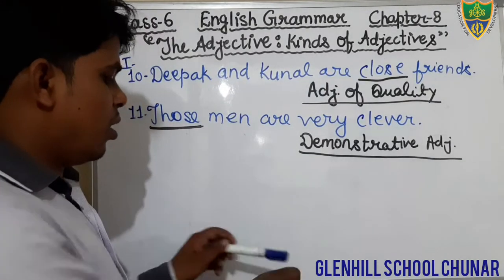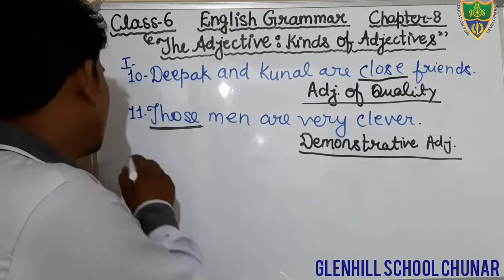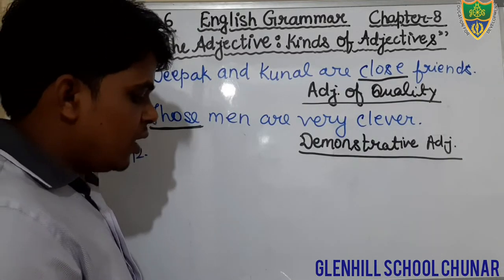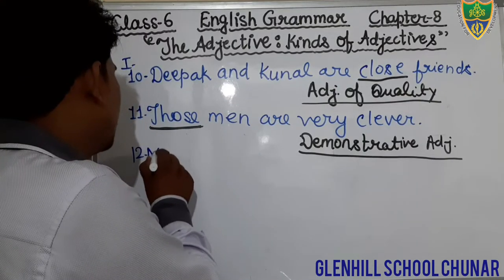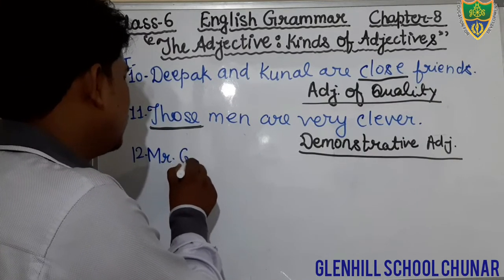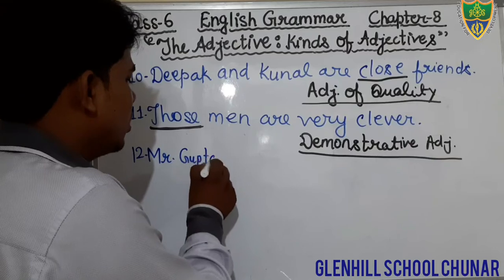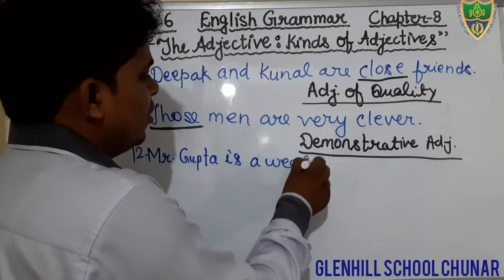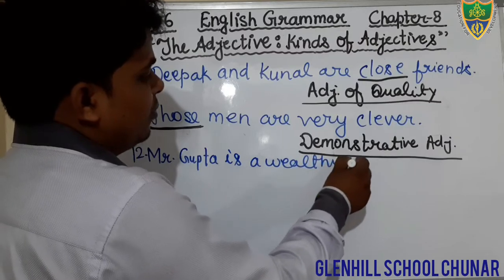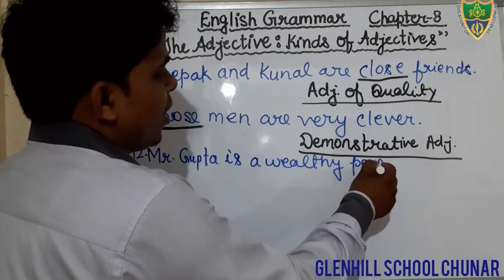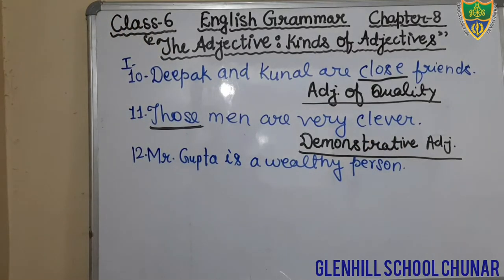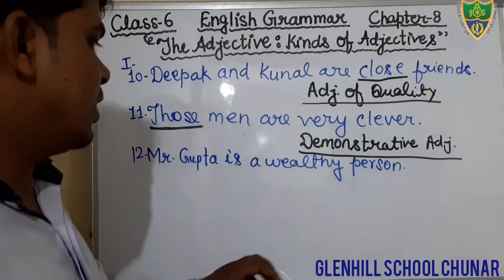Question number 12. What is question number 12? Just see. Mr. Gupta is a wealthy person. Okay students, this is your sentence. In this sentence you have to tell the adjective.